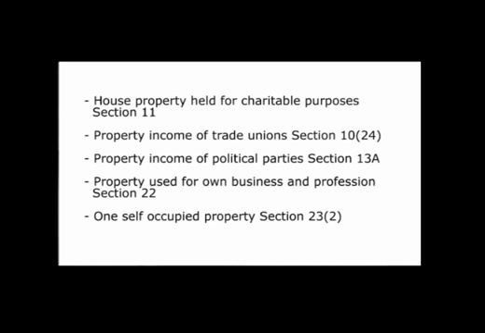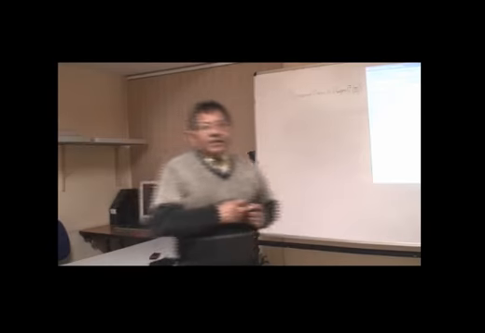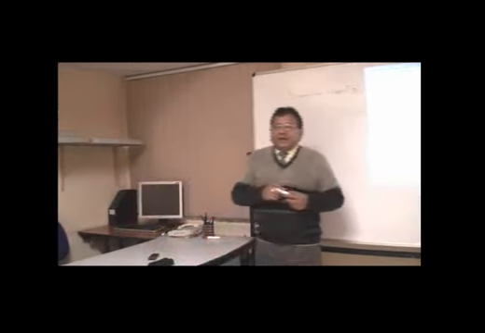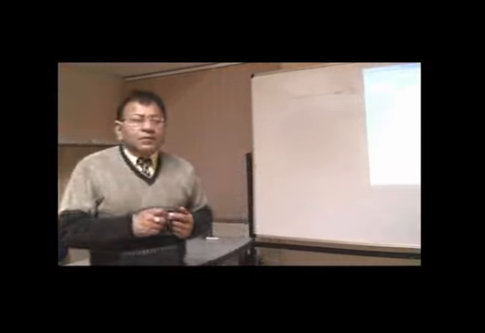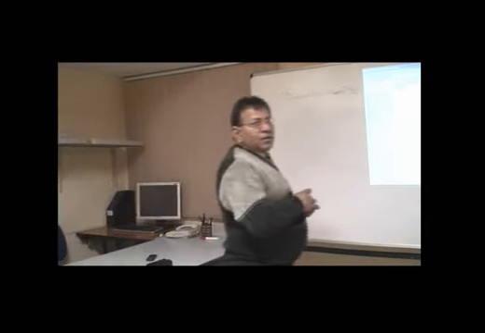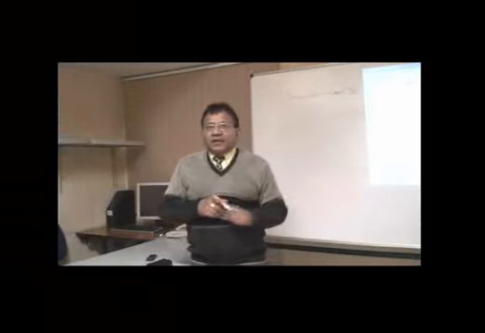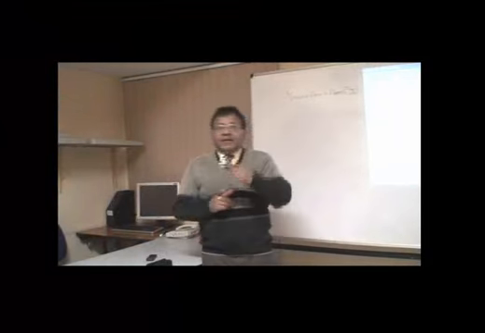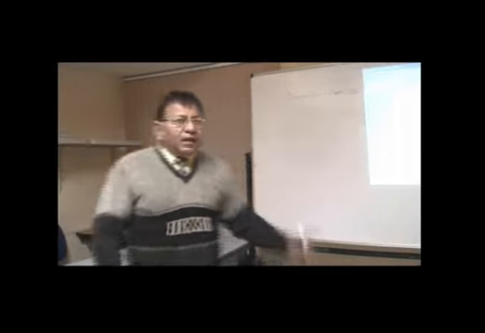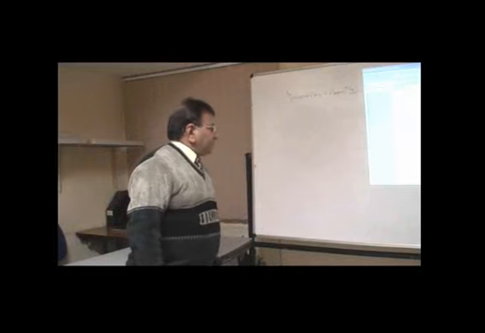Similarly, the property which is used for own business or profession, as we have already discussed, if you are using your property which is otherwise taxable under the head income from house property, but that property is being used by you as a necessity for the purpose of your business or profession, then the income which is derived out of it shall not be deemed to be income under the house property, rather it shall be taxed under the head income from business or profession.